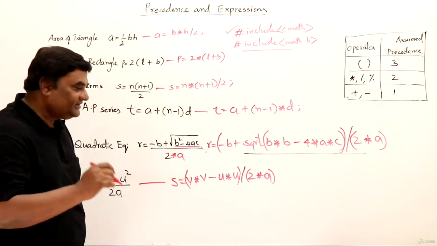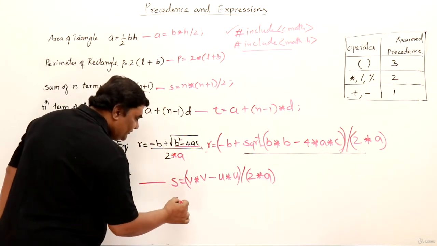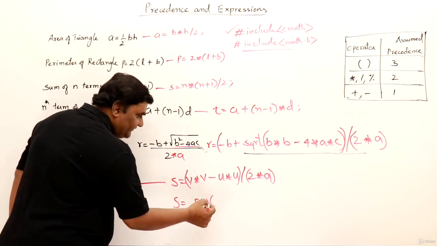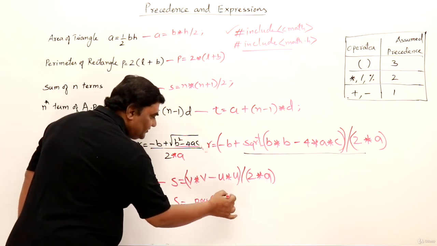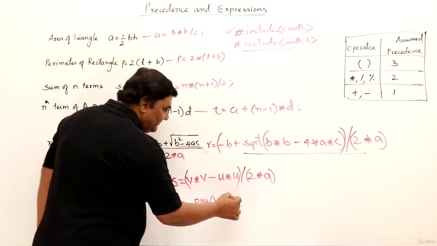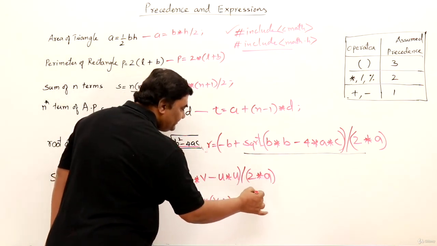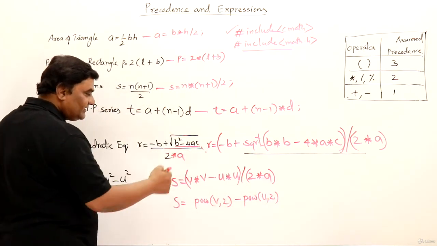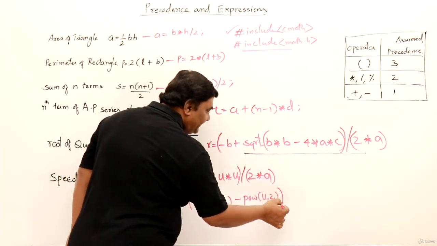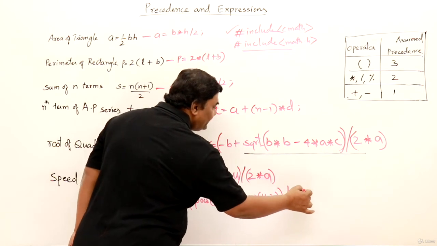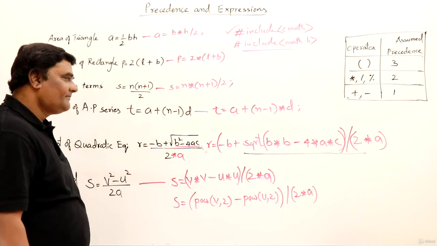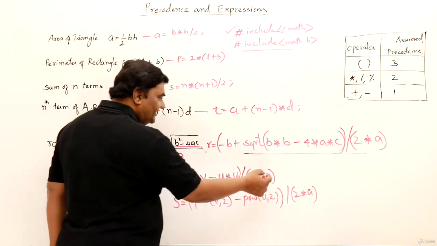The next one more method we have. I told you that we can use the power function. So use the power function. POW is the function. pow(v, 2) is v square, minus power function pow(u, 2), this is u square. Then this whole thing should be divided by 2 as well as with a multiplied with it. So that should be in bracket. So this is how you can write the formulas.